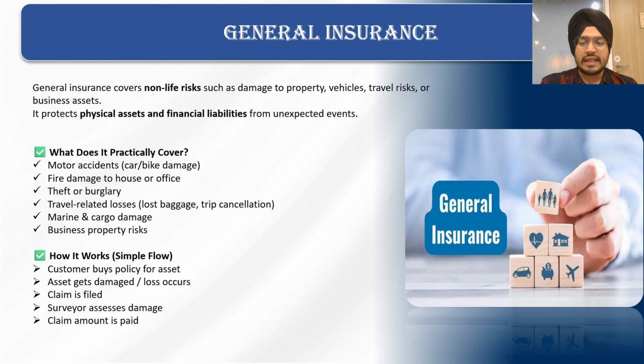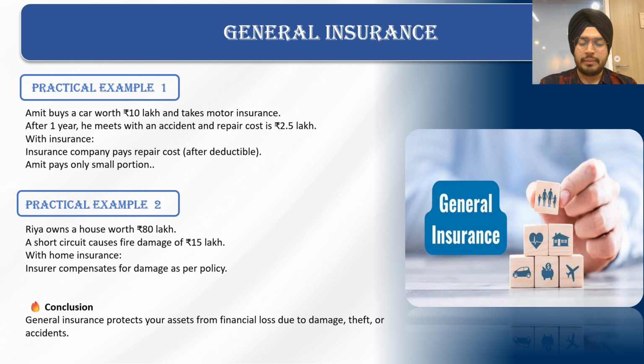So how it works is basically the customer buys the general insurance, and if any asset such as a car gets damaged or completely lost, then a claim is filed. A surveyor will do the assessment, and then if everything goes into place, the claim amount would be paid back to the policyholder. So let's understand by an example.